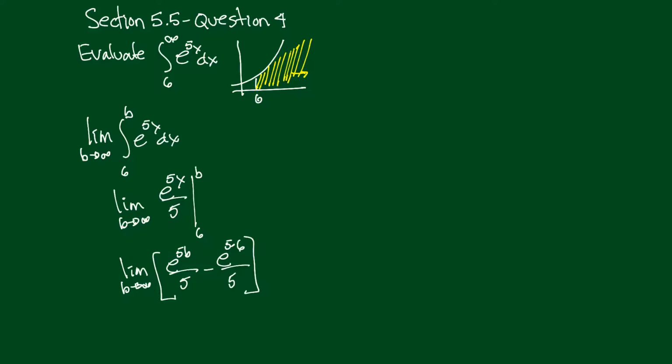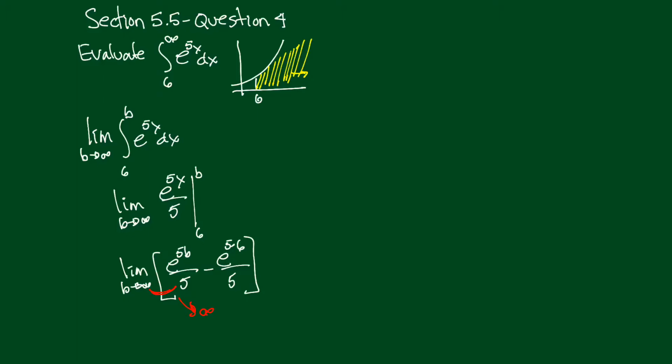Now, what happens in this first case? Look what's happening here. B is getting bigger. So 5 times b is even bigger. And then e raised to a bigger and bigger power keeps getting bigger and bigger. The denominator is fixed at 5. So you know what happens in a fraction. When the numerator gets bigger and bigger and the denominator stays fixed, this whole thing goes off to infinity.